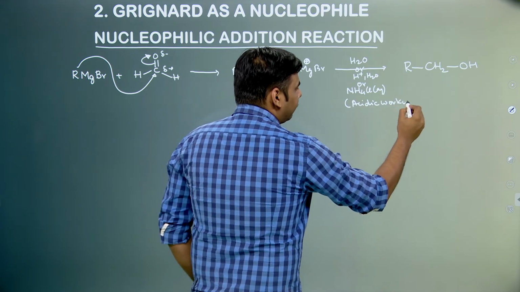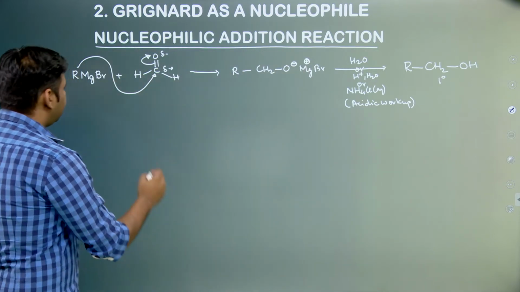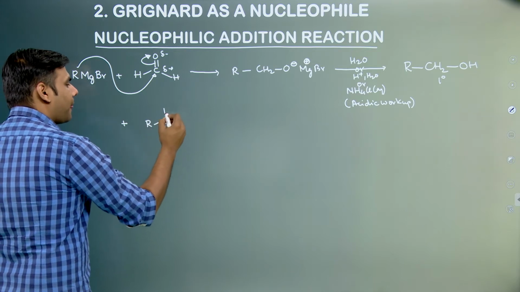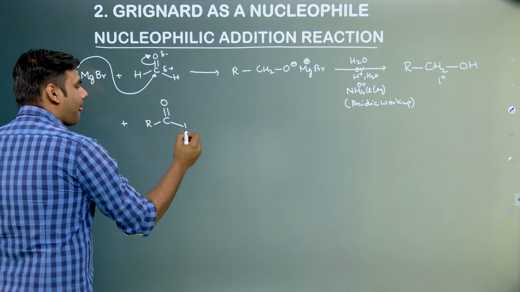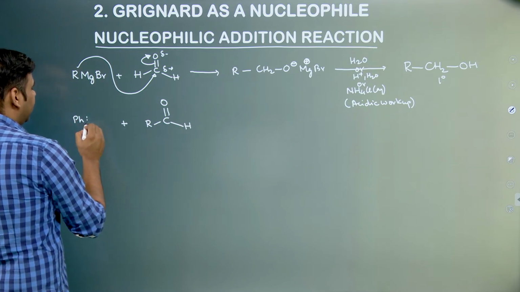So, when we react this with formaldehyde, a 1 degree alcohol is formed. Now, suppose let us take an aldehyde having an R group and suppose we are taking PhMgBr.